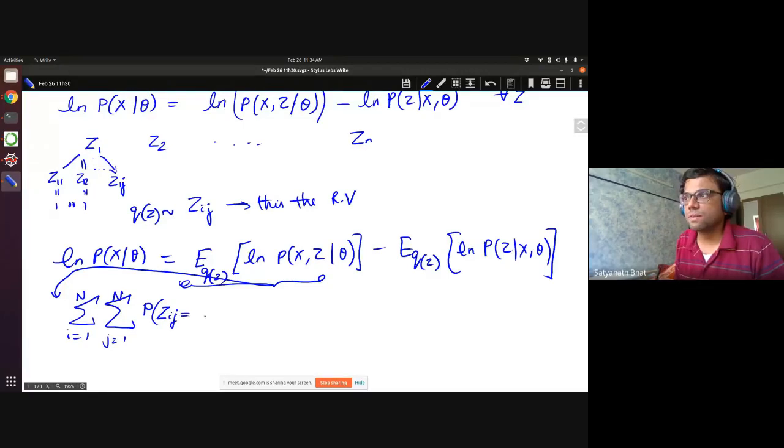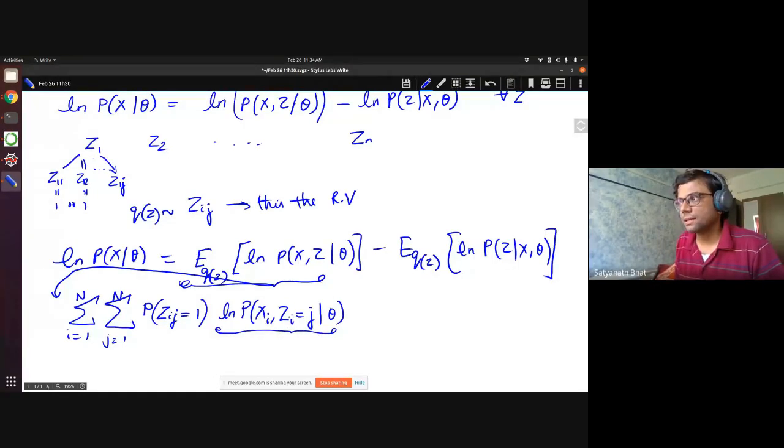This is the part where the probability actually comes. Then what you are associated with is a term like this: P of x given, xi is given to you, and Zi is equal to j. So this is also fixed. Given a particular value of xi and a particular value of zi, this entire term is a function in theta, but it is not random. What is random is this.